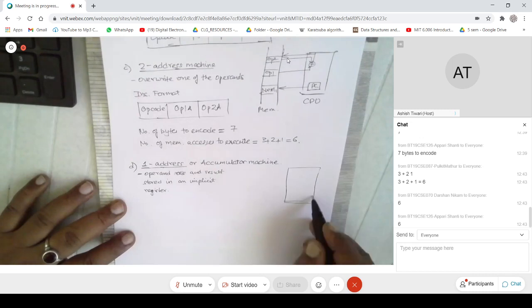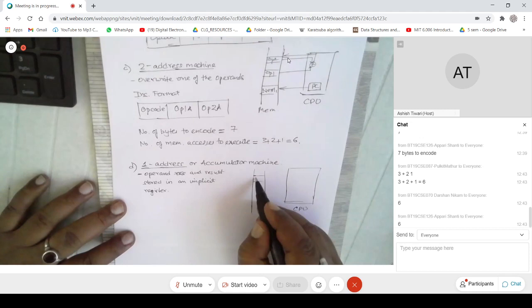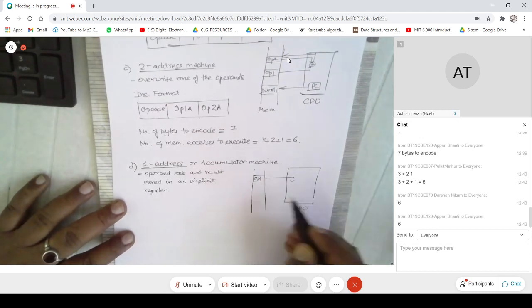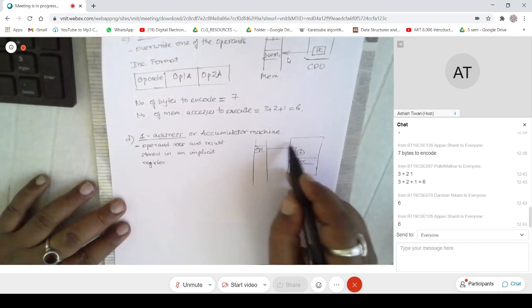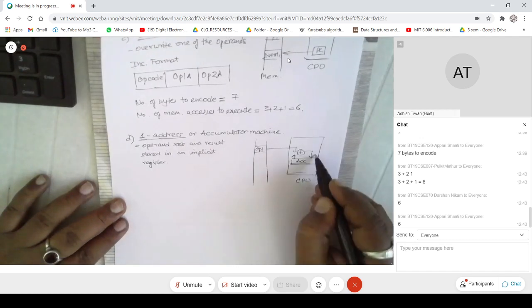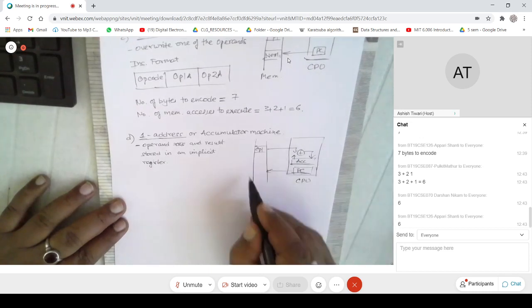So you have the CPU and say this is memory, right? So this is operand 1. Then you have something called an accumulator. The accumulator gives you the second operand. So the second operand comes from the accumulator, the first operand comes from memory, and the result is also stored in the accumulator. You have the PC, which points to the next instruction.